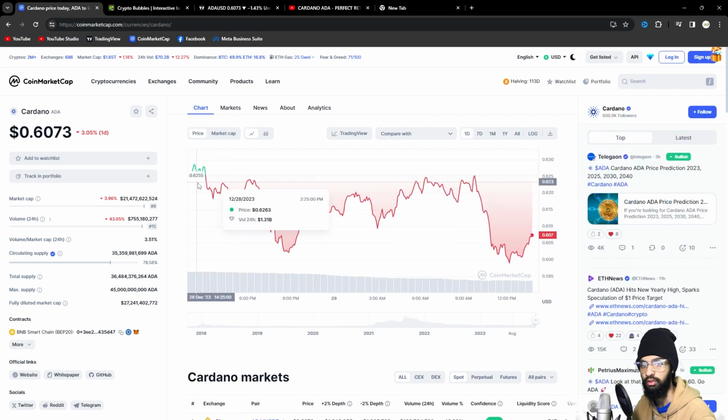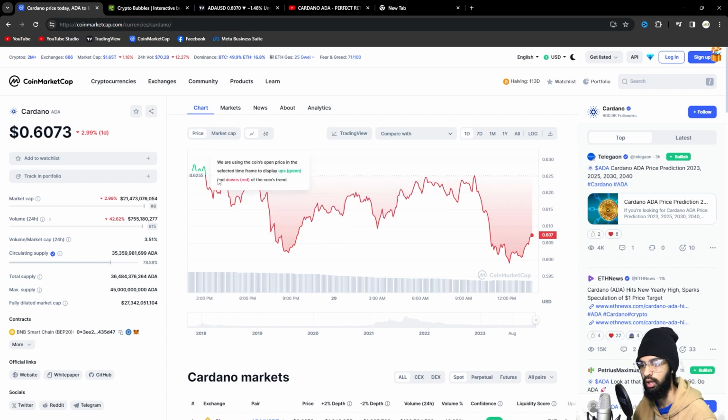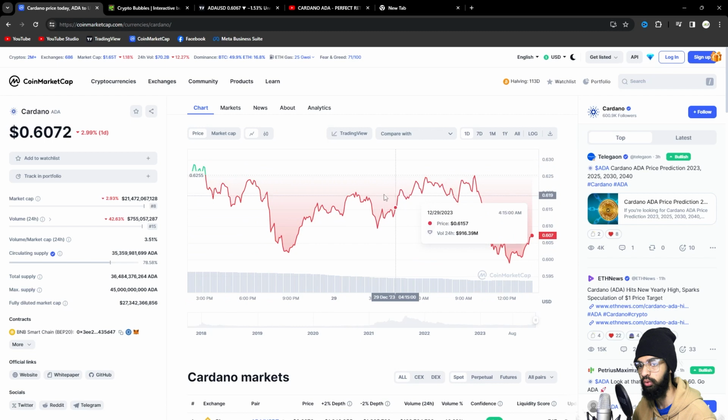If we analyze the 1-day graph, we are down by 3%. And if we look at the volume, we are at $755 million, which is down by 42% from yesterday. But we are still having a lot of volatility. We had our daily high at around 62 cents yesterday, and we had our daily low around 60 cents today, just a couple hours ago. So we are having a little bit of downwards movement.